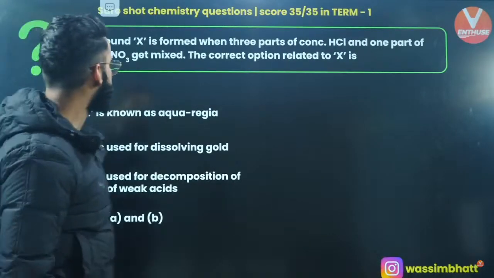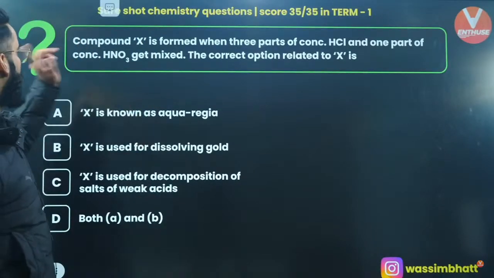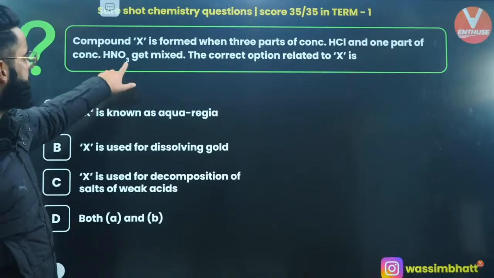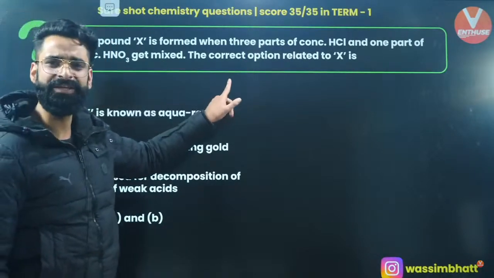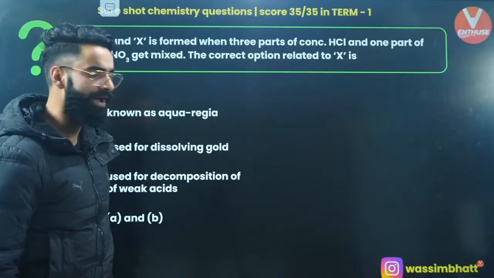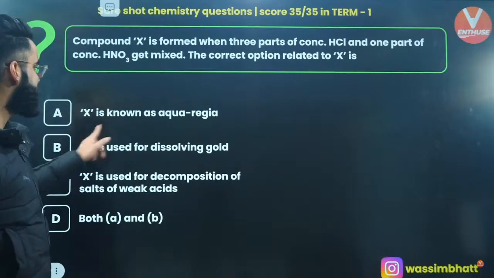This is one more question. Compound X is formed when 3 parts of concentrated HCl and 1 part of concentrated HNO3 get mixed. The correct option related to X. What is going to be X? X is something which we call aqua regia, if you remember, in a 3:1 ratio. X is known as aqua regia.